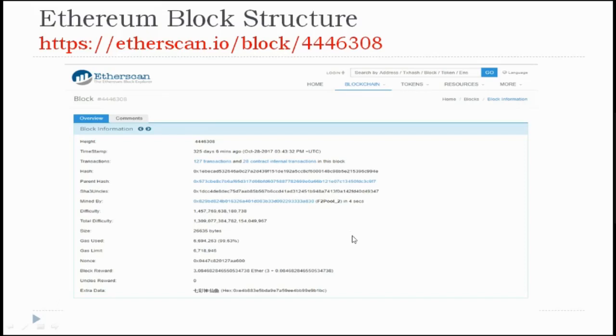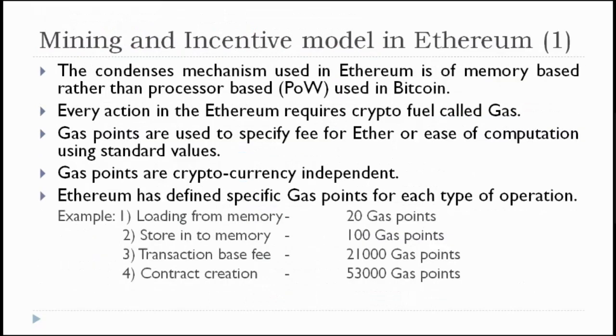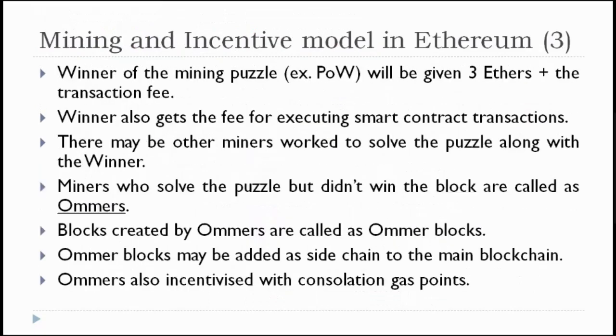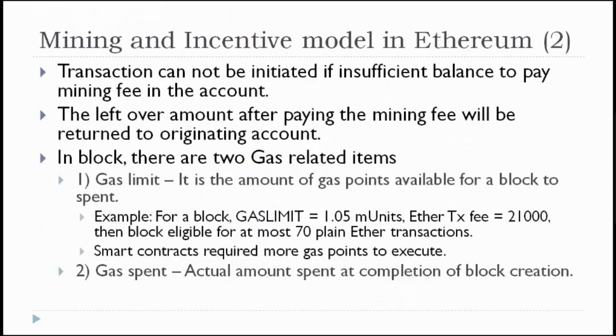With that size, no other transaction fits in, so you cannot include any other transaction. By the end of 127 transactions, this is over, and hence the block has been created. This is the way gas points are spent in the Ethereum blockchain.